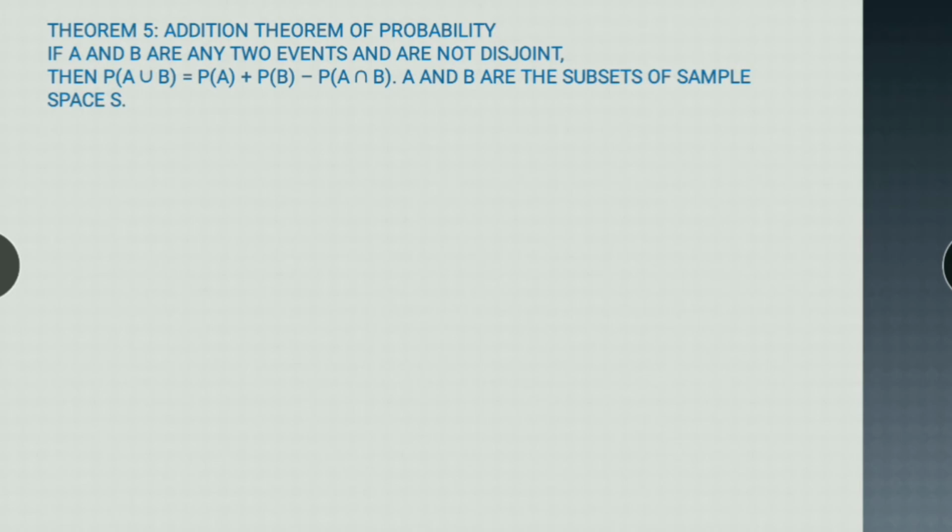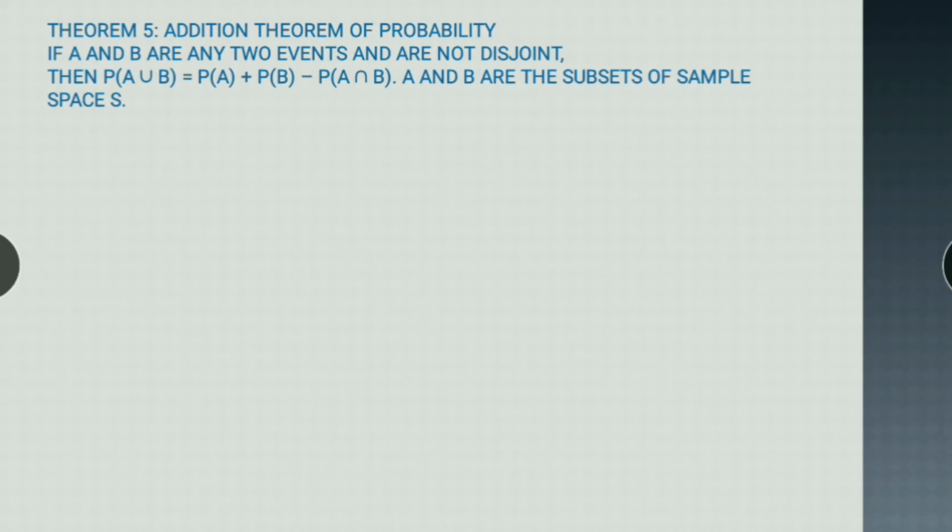And remember one thing I want to tell you about union and intersection. What is the meaning of union? Union means A or B. If any element is in the union, it can be either in A or in B. It's not necessary that it will be in both of them.